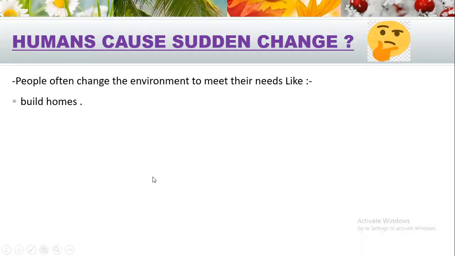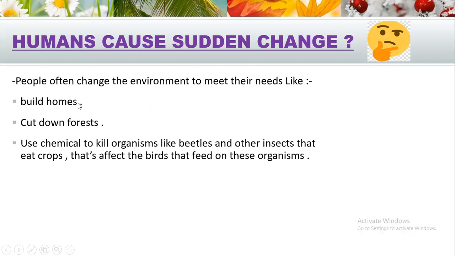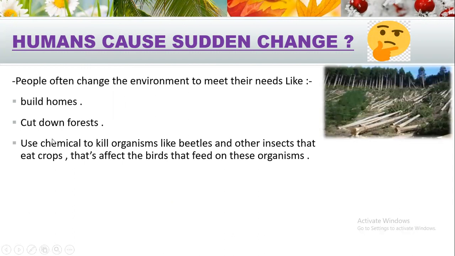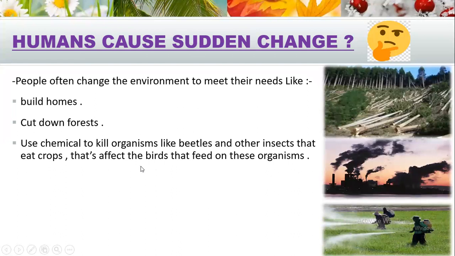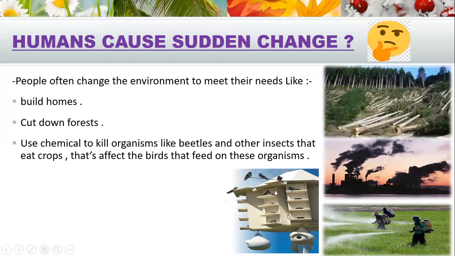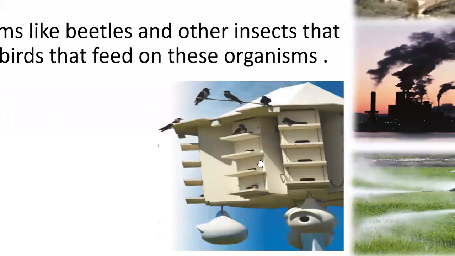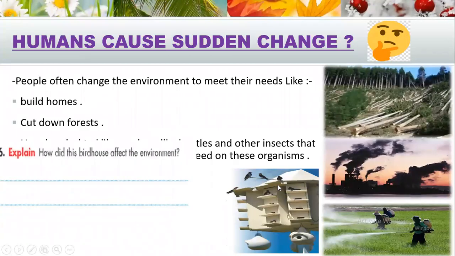We don't have to be cruel to humans. That's right, we cause a lot of harm to our environment, but we also make a lot of good things. Sometimes when we build homes, we make a change to our environment and cut down forests, which really harms it. We use chemicals to kill organisms like beetles and other insects that eat crops, which affects the birds that feed on these organisms. But sometimes we build bird houses, which provide shelter, and we put out food for many birds, which provides a home for many different types of birds.